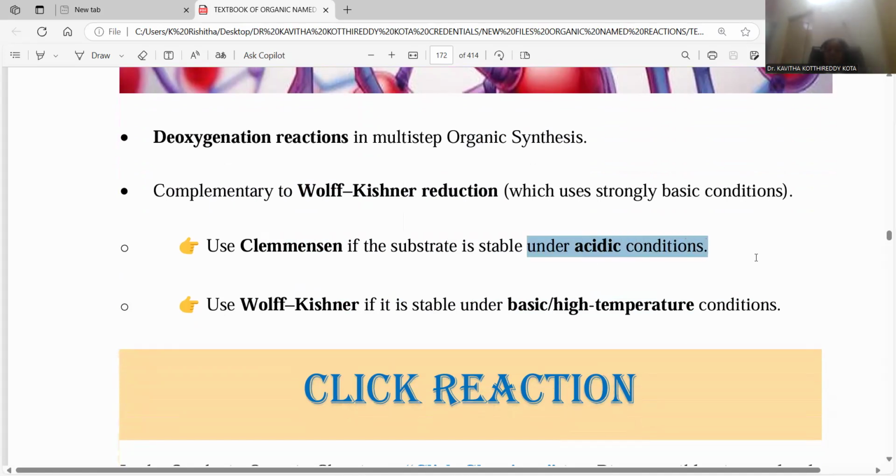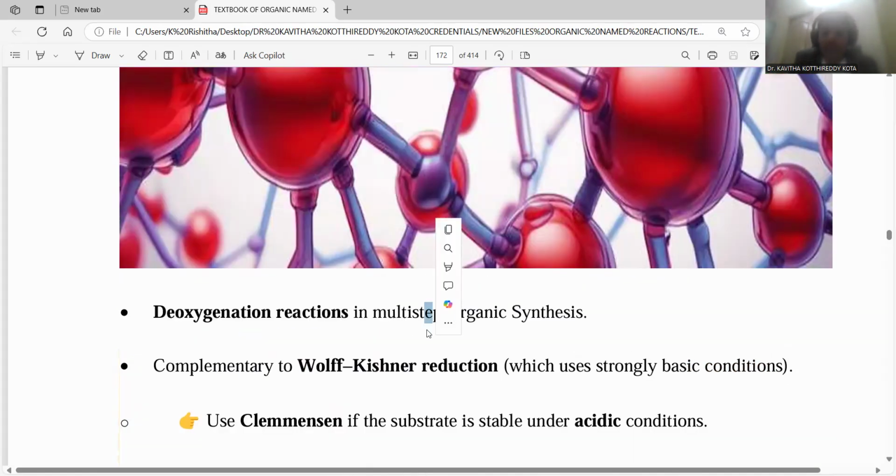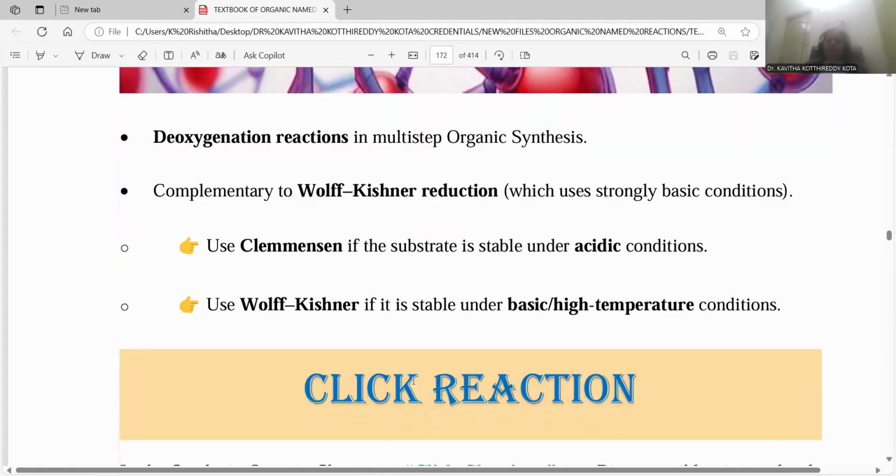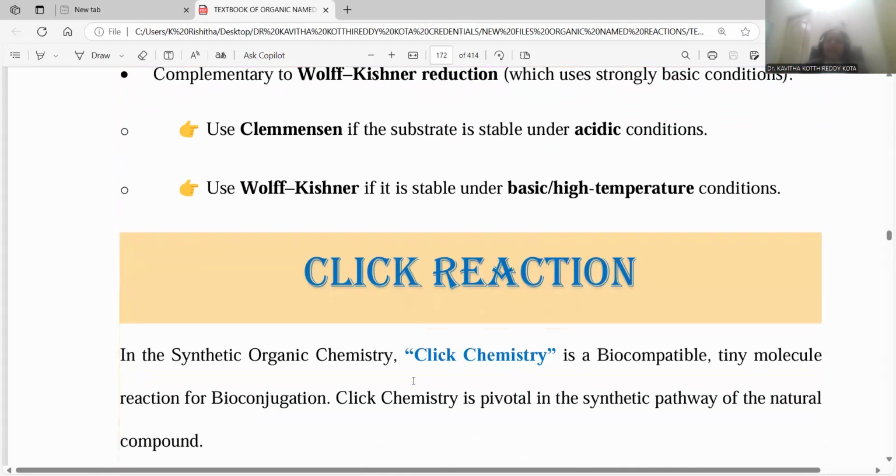If acidic conditions are there for the reaction, the better choice of reduction will be Clemmensen. If basic or high temperature conditions are given, Wolff-Kishner reduction is the better choice. So this is the way the type of condition will decide the type of reduction process you have to choose. So by this we have completely concluded the Clemmensen reduction process.